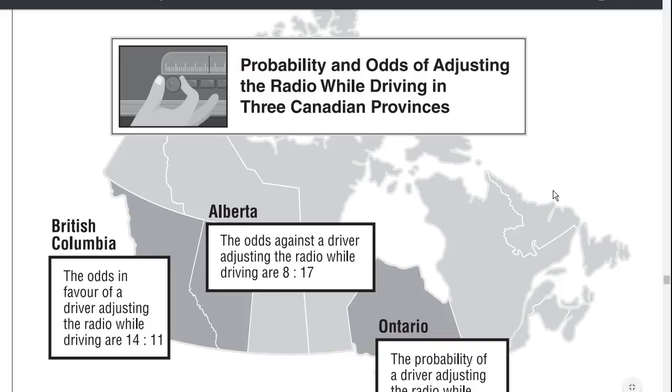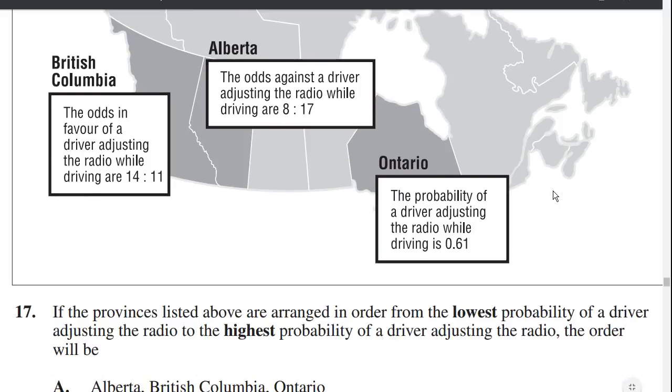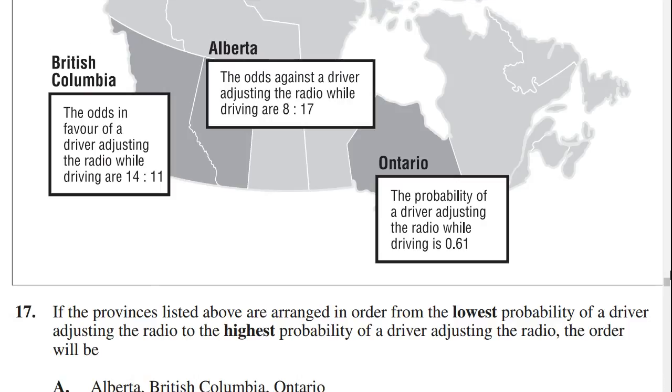Probability and odds of adjusting the radio while driving in 3 Canadian provinces. If the provinces listed are arranged in order from the lowest probability to the highest probability, the order will be. Okay, so who has the lowest probability? Let's figure this out. In BC, the odds in favor of adjusting the radio are 14 to 11. So what that means is you go 14 divided by 25, and that gives you 56%.